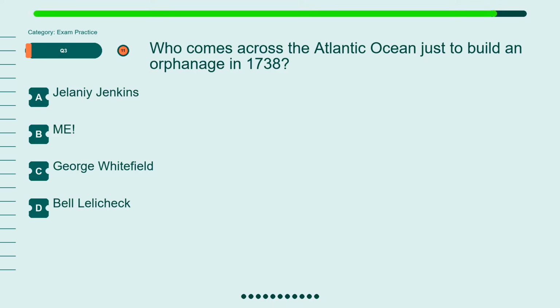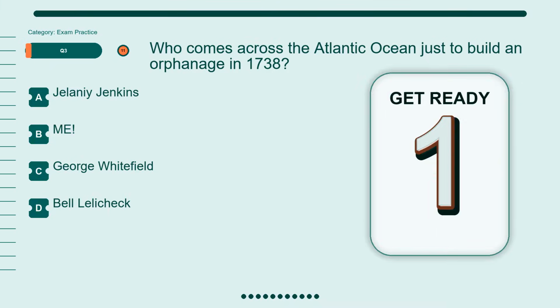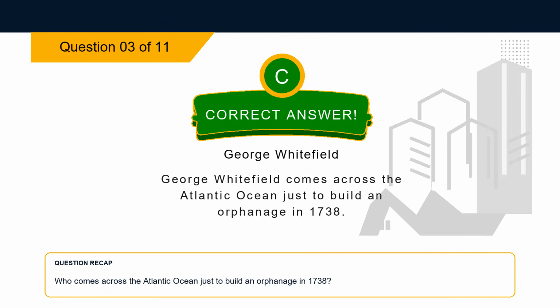Question 3. Who comes across the Atlantic Ocean just to build an orphanage in 1738? Option A, Jelani E. Jenkins. Option B, me. Option C, George Whitefield. Option D, Bell Lelakek. The correct answer is option C, George Whitefield. Explanation. George Whitefield comes across the Atlantic Ocean just to build an orphanage in 1738.